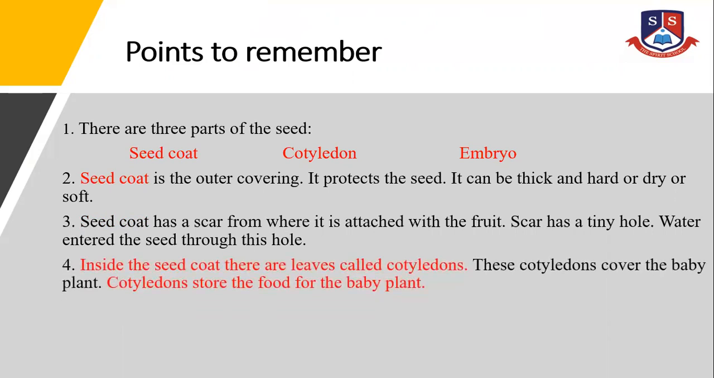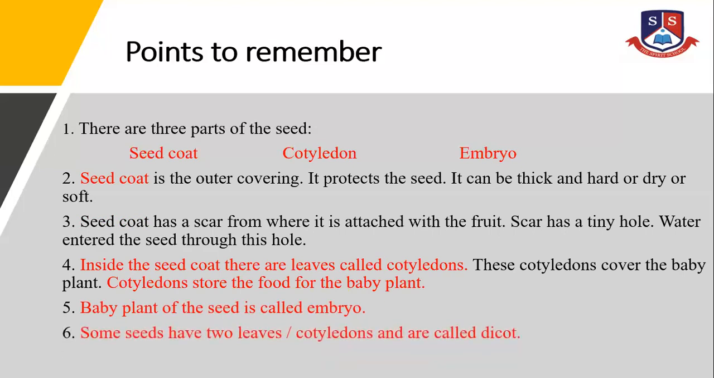Inside the seed coat, there are leaves called cotyledons. These cotyledons cover the baby plant. Cotyledons store the food for the baby plant. Baby plant of the seed is called embryo. Some seeds have two leaves or cotyledons and are called dicot. Some seeds have one leaf or cotyledon and are called monocot.